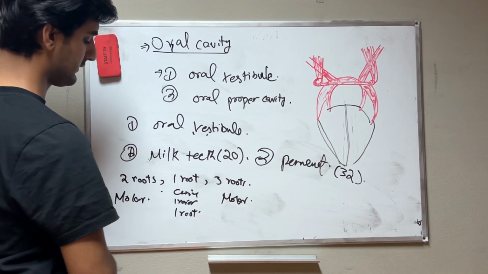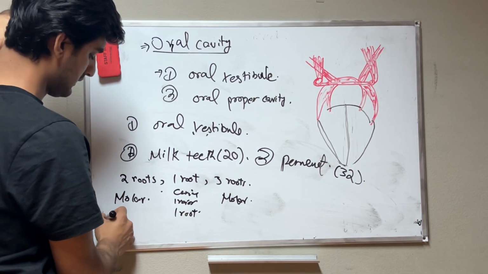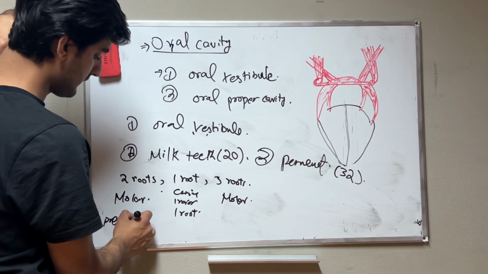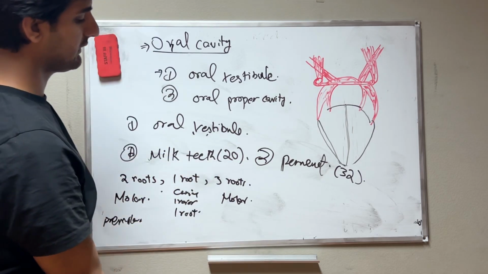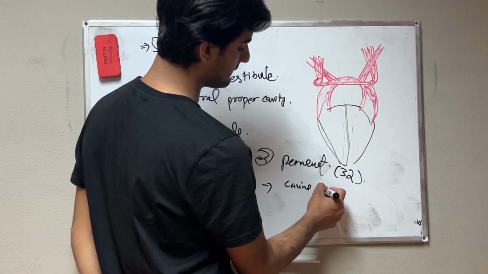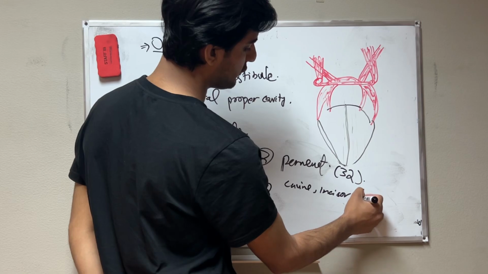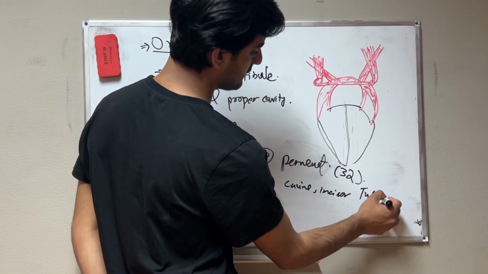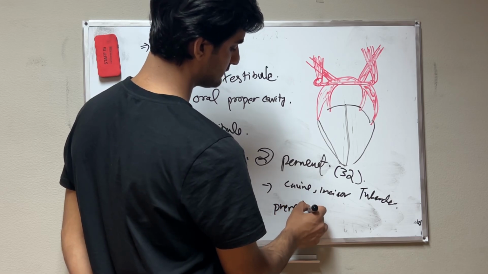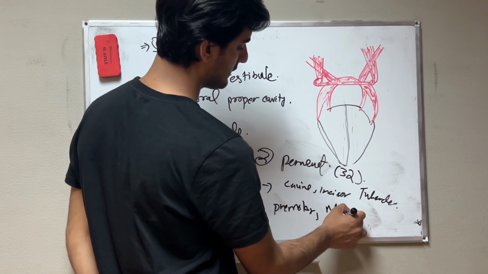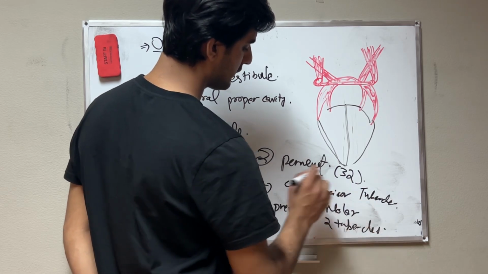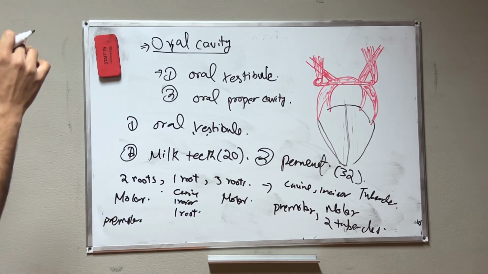Premolar has two roots or 1 root. More about the cusps: canine and incisor have 1 cusp. Premolar and molar have 2 or more cusps. These are the information about the teeth.